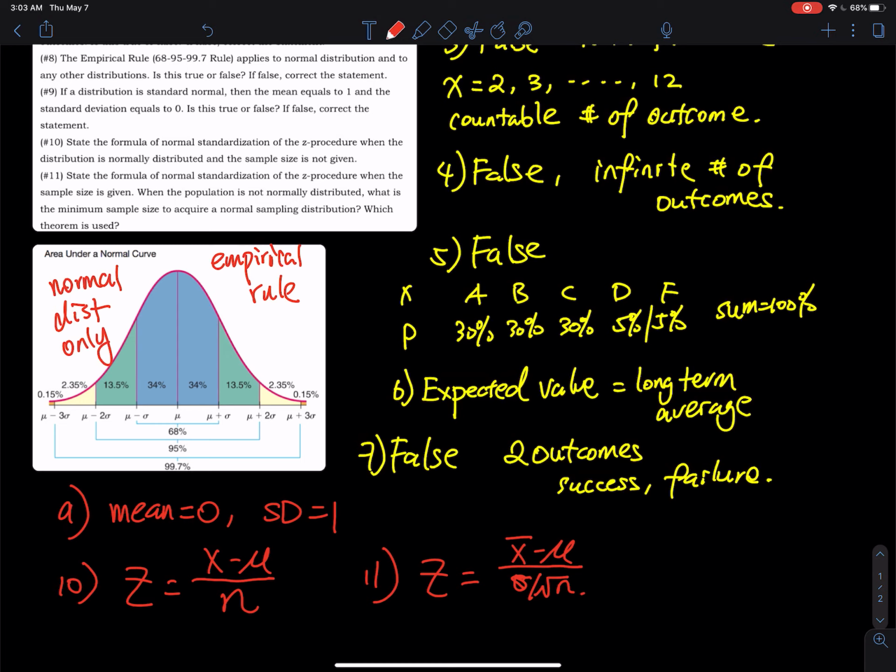What is the minimum sample size? So n is greater than or equal to 30 according to the central limit theorem. All right, so that will be all in the concept check.